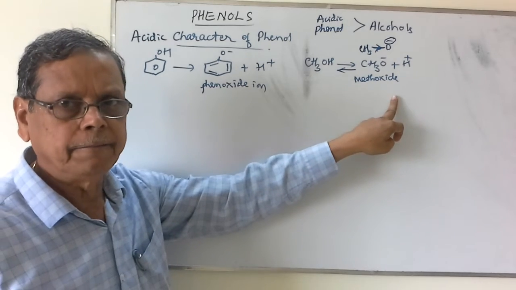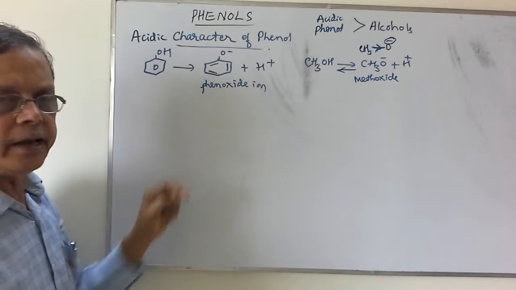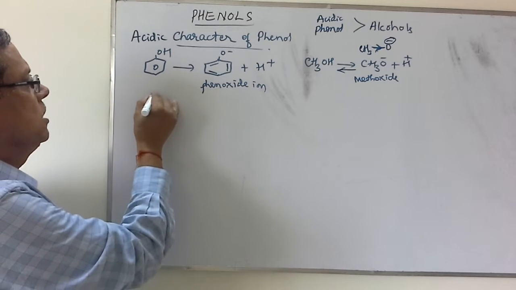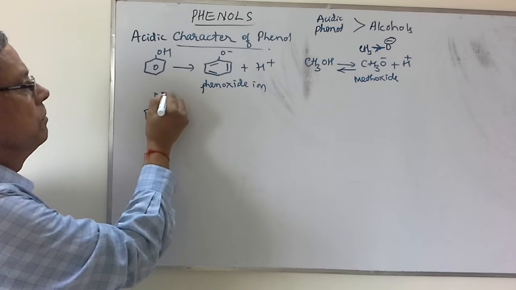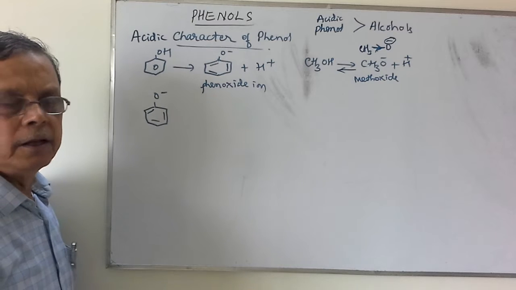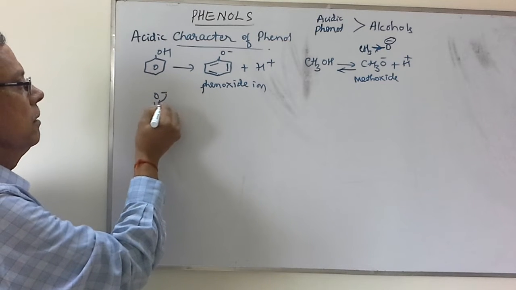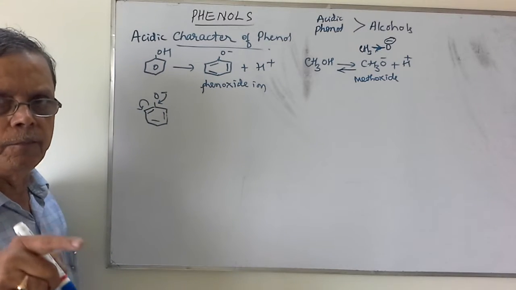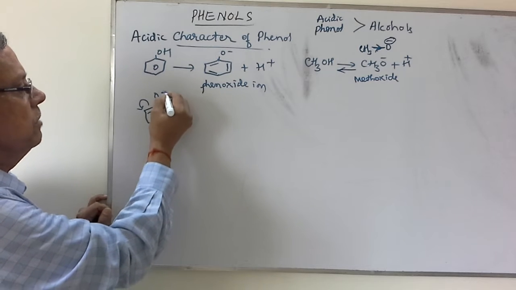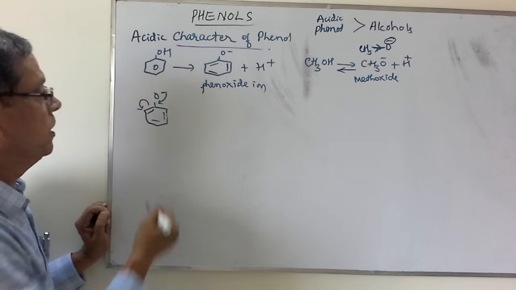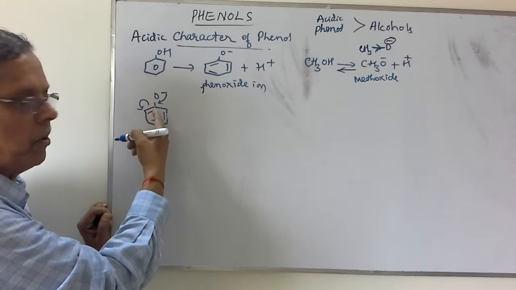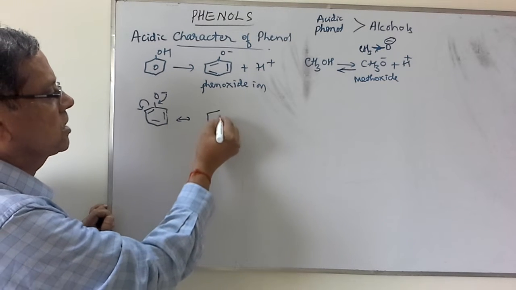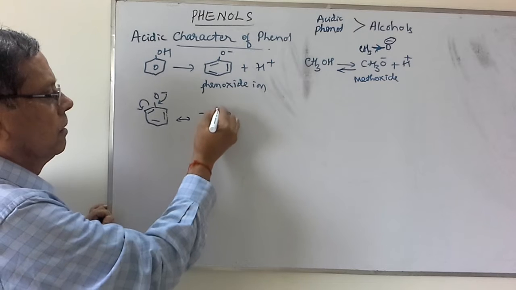of the alkoxide ion. But when you compare with the phenoxide ion, it will undergo resonance. If you write this resonance structure, this is the negative charge because of the loss of the proton from the phenol group. When we consider this, it will undergo resonance like this. The resonance is indicated with the curved arrow. It indicates the migration of the electron density to that particular position. Here from oxygen to this carbon oxygen bond, and the double bond is shifted to this. So we get the negative charge on this carbon atom. Here we get a double bond.